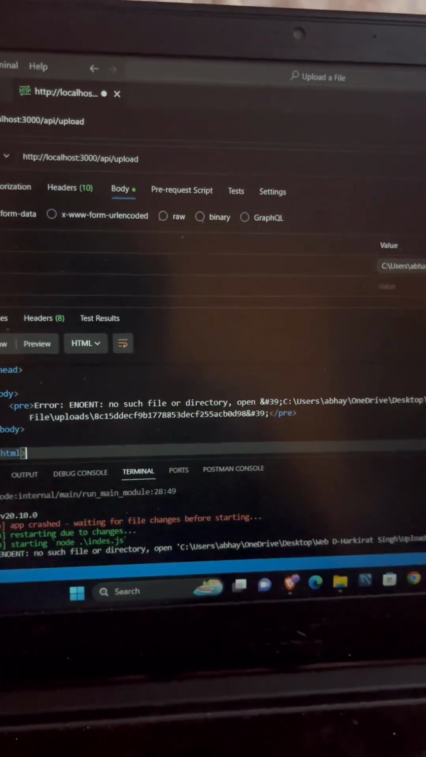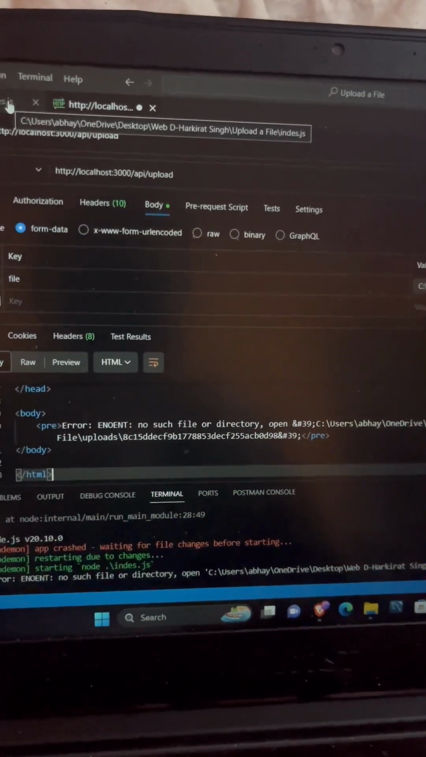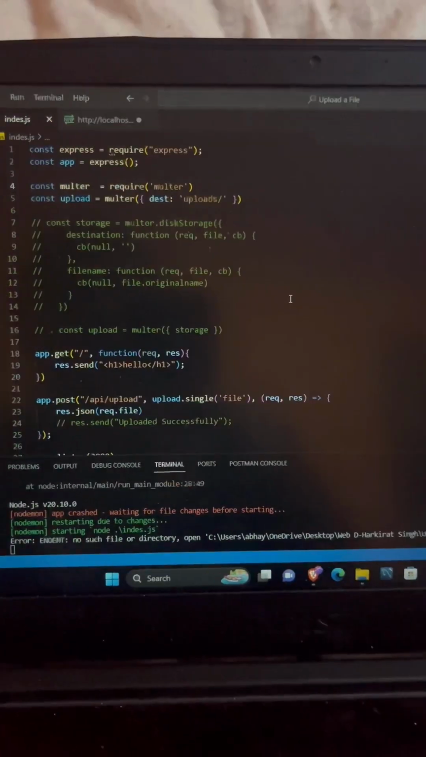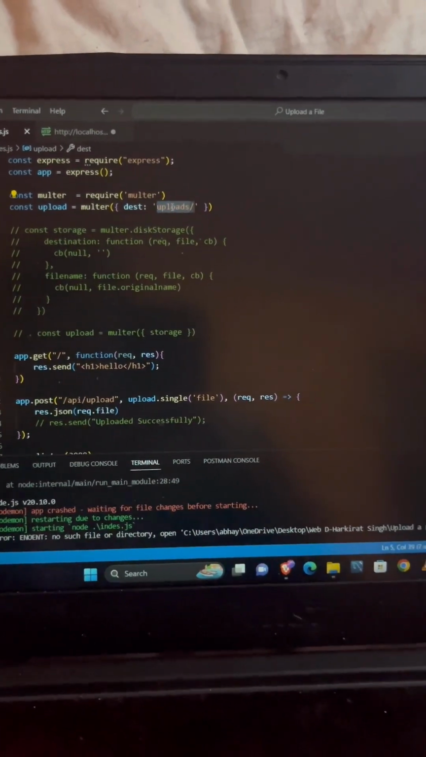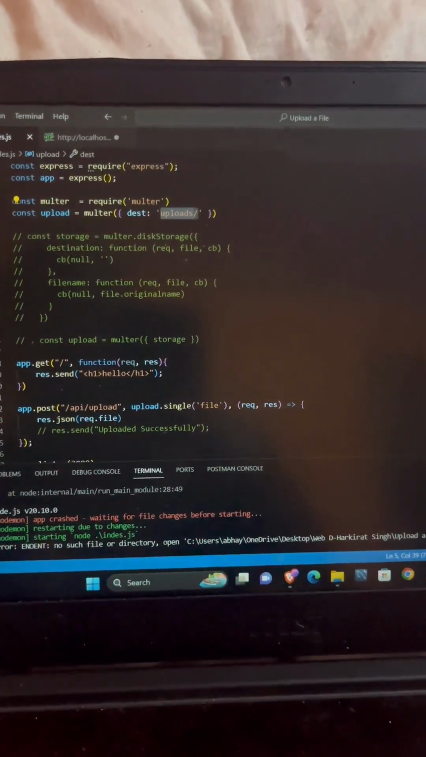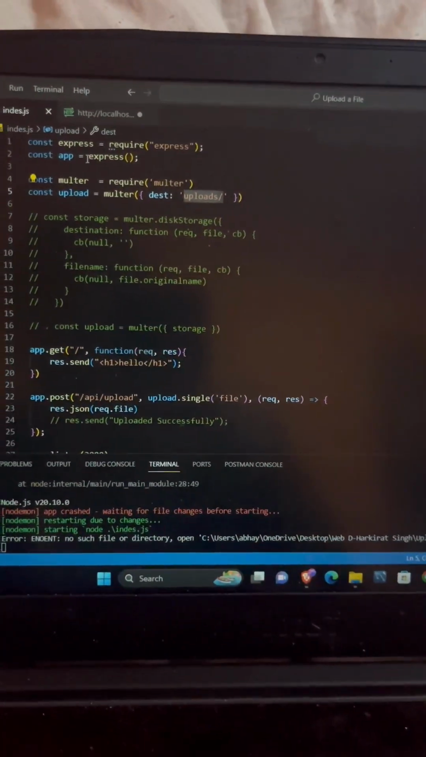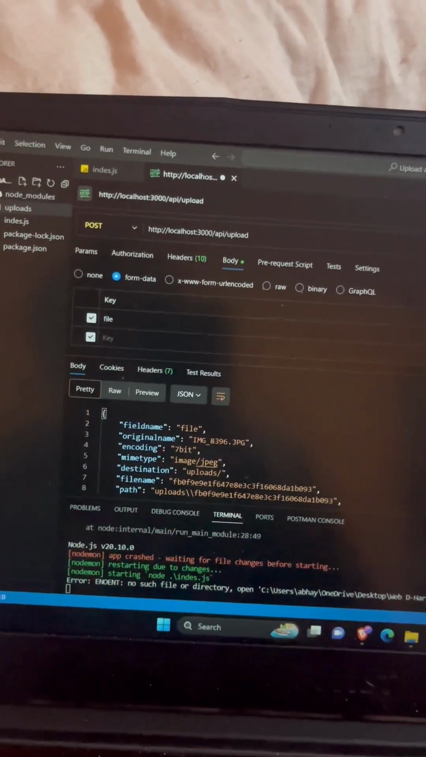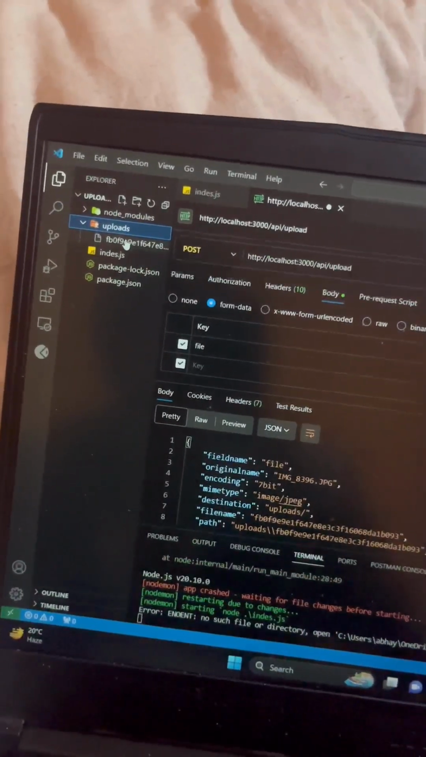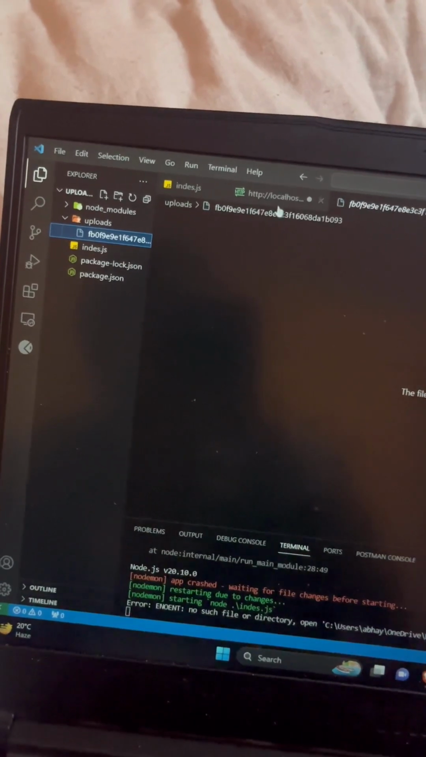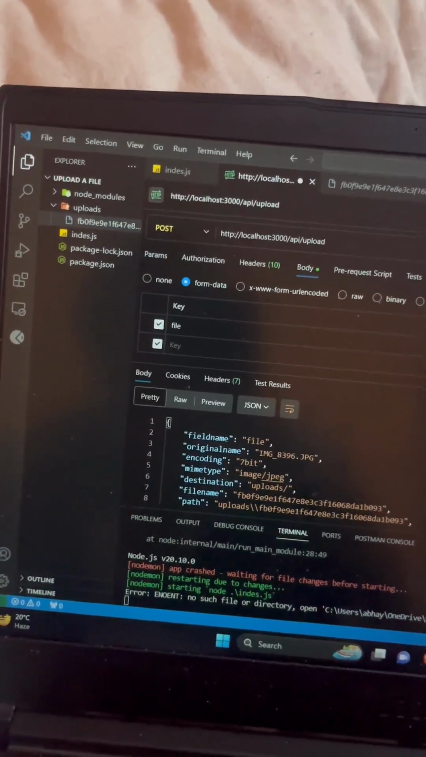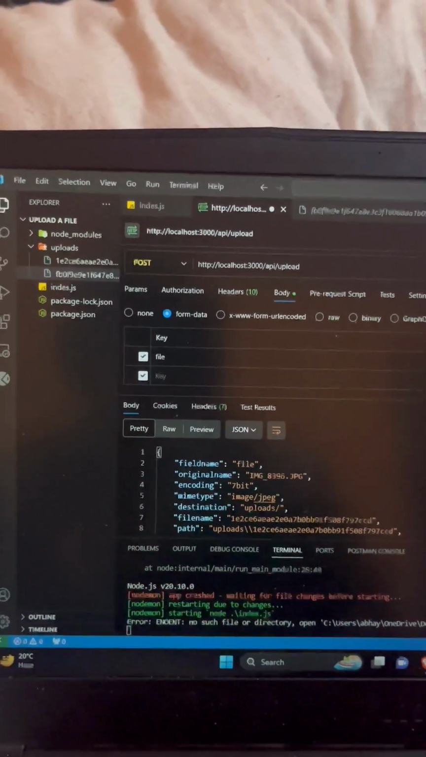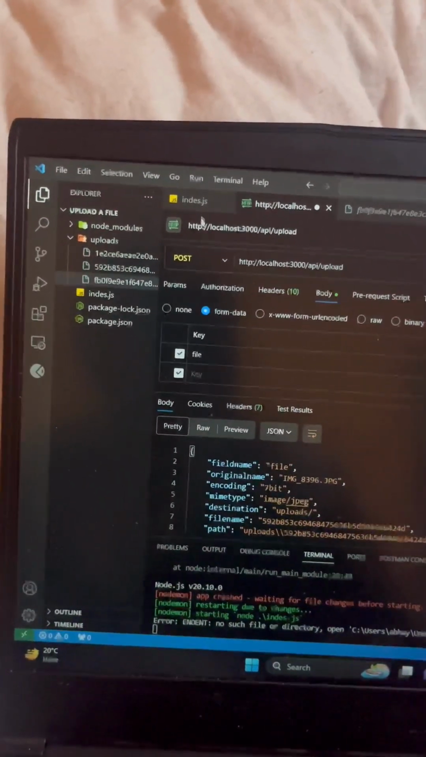Oh, I have to create a new directory for this. Let's create a new directory. I have to create this directory there. Now let's see the response again. Here I get this gibberish string. This is a link of my image. I click again and it uploads again. If I click again, then it will again upload.